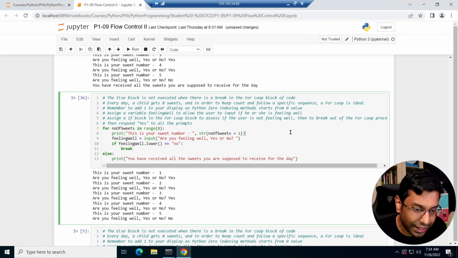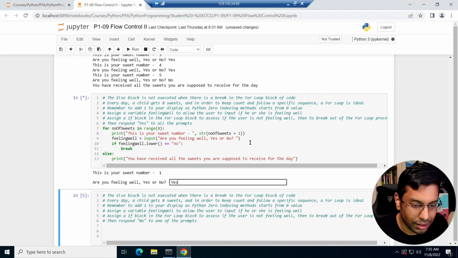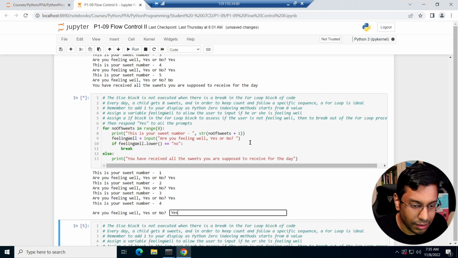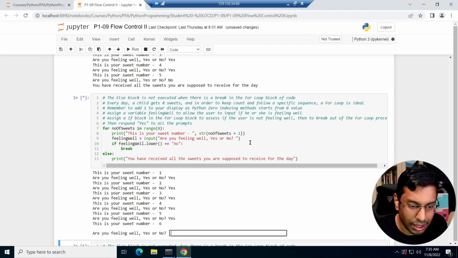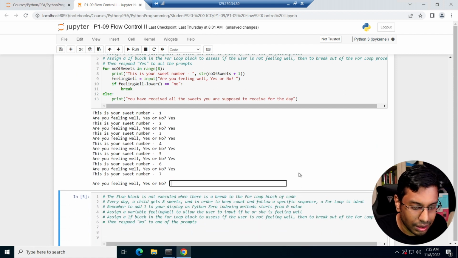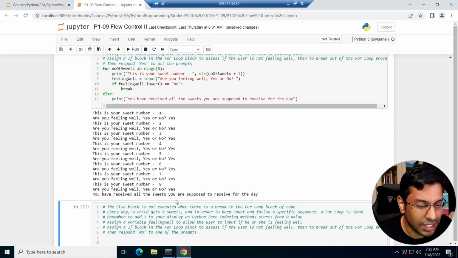So given that, let's try, and I actually was feeling well all the way, right? In that case, you're feeling well all the way. When I run it, here I'm going to do it 8 times. Okay, let me scroll up a bit. Yes, yes, yes. And now it prints you have received all the sweets you're supposed to receive for the day. So this is the slight tweak.